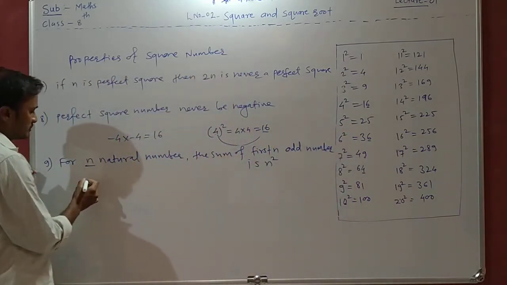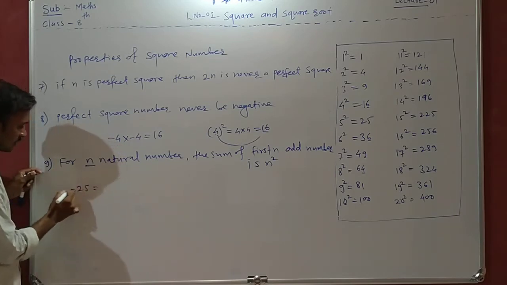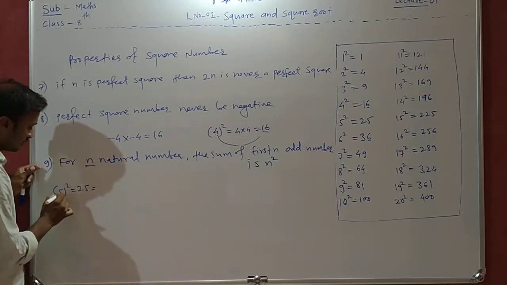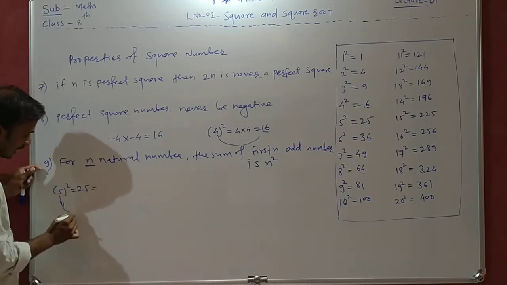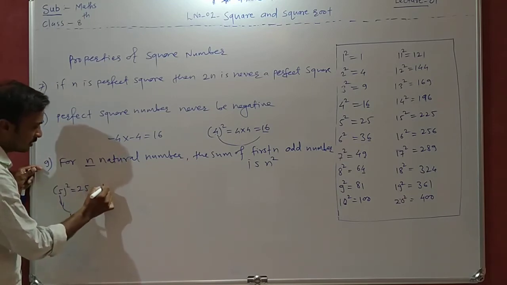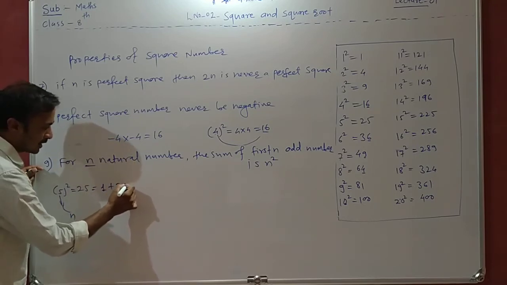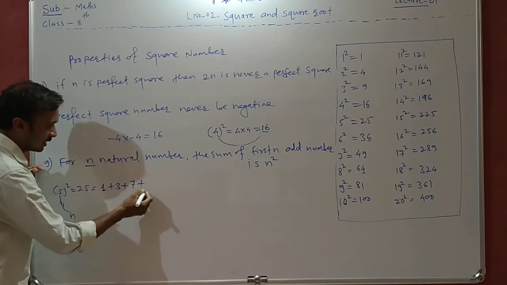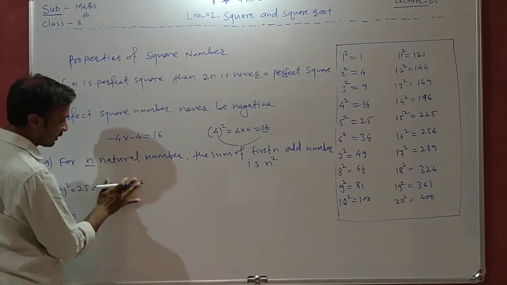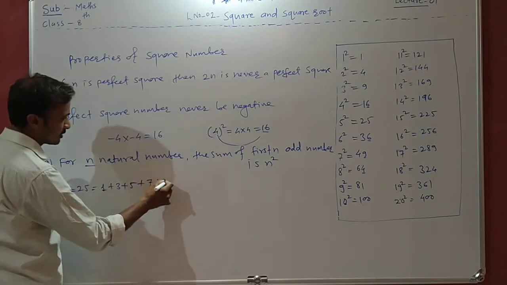Now see here, suppose you are writing 25, right? Now that 25 is the square of 5. Now let us see here, take the value of n as 5, right? Means here we can write 1 plus 3 plus 5, here is 7. Now after that there is a 9.